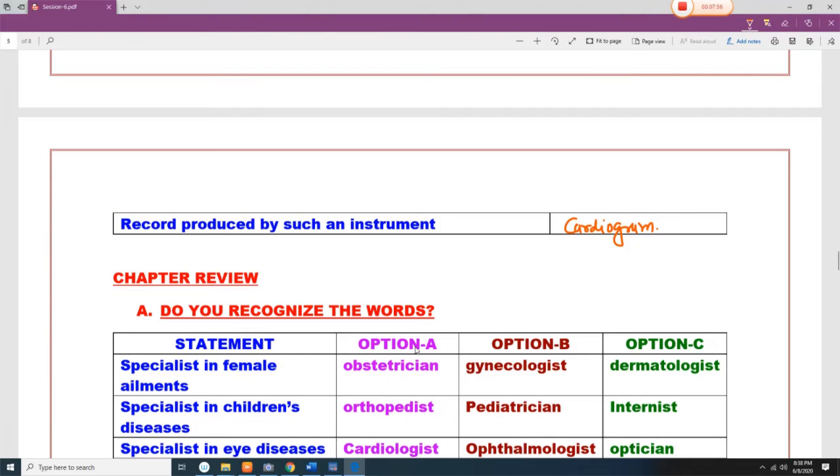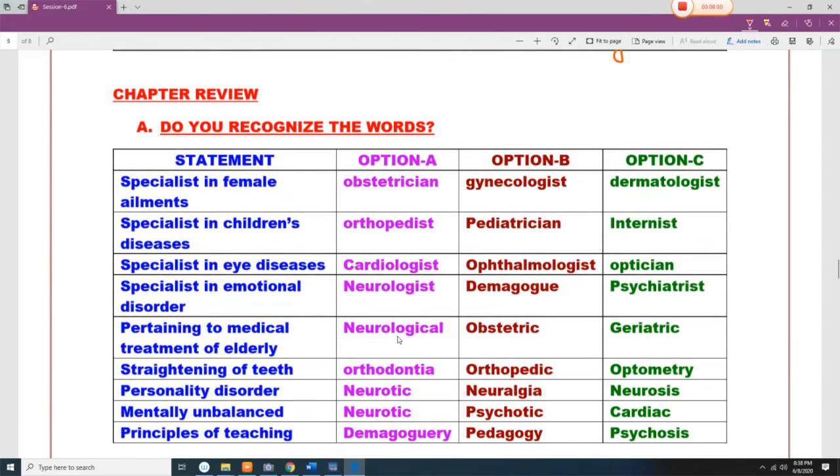An instrument that records the heart action is known as a cardiograph. The record produced by such an instrument is known as a cardiogram. A specialist in female ailments is a gynecologist. A specialist in children's diseases is a pediatrician. A specialist in eye disease is known as an ophthalmologist. A specialist in emotional disorder is a psychiatrist.